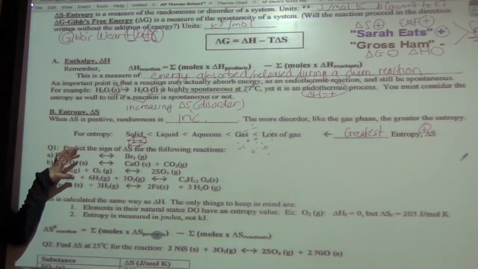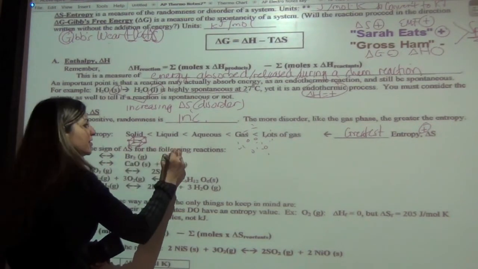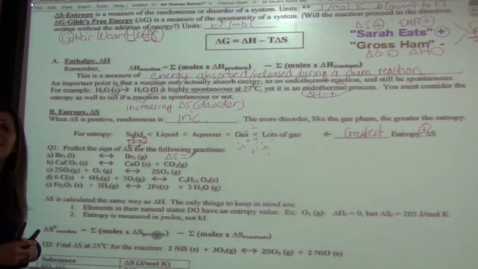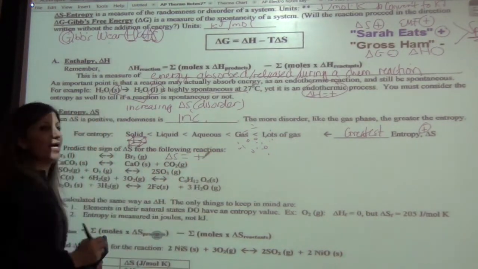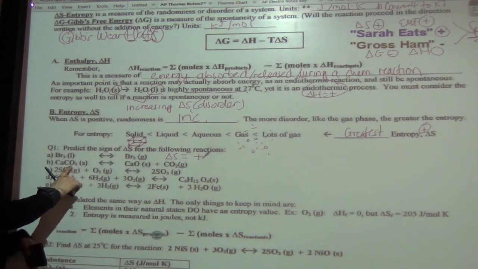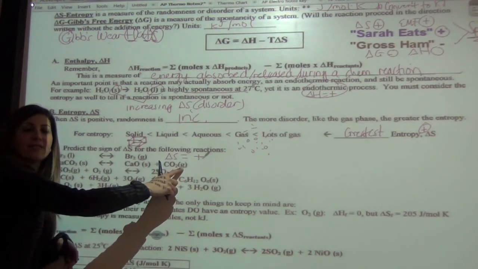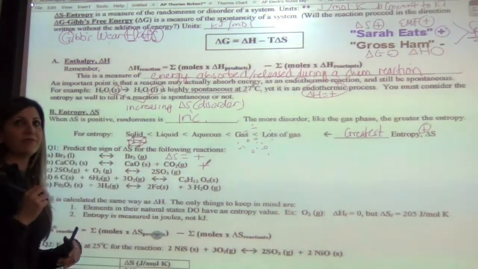So let's predict the sign of delta S here and see if we get this, okay? So in this case here, if we're going from a liquid to a gas, is it becoming more disordered? Yes, so we would say that delta S is positive. Okay, let's do the next one. We've got a solid, and then it turns into a solid and gas. So is it becoming more disordered? Yes, so that would also be positive.